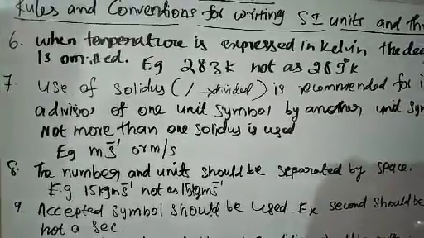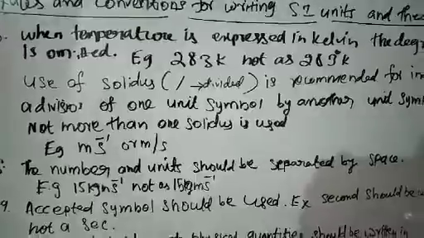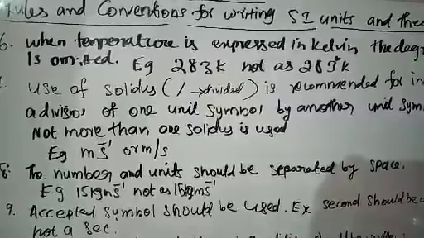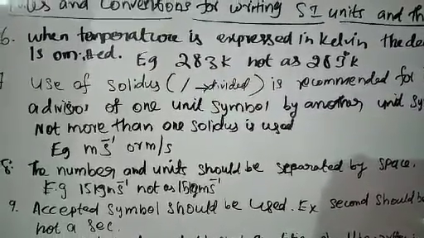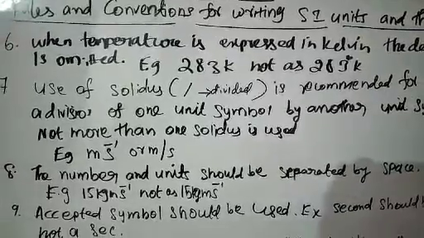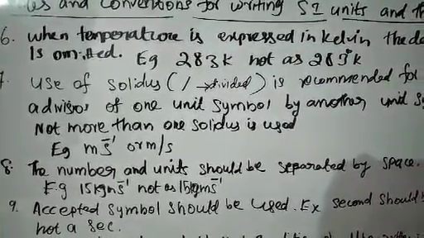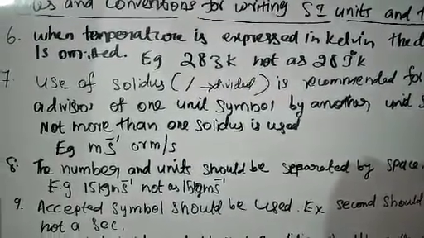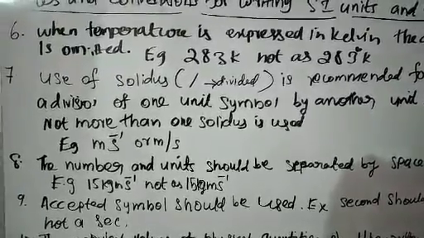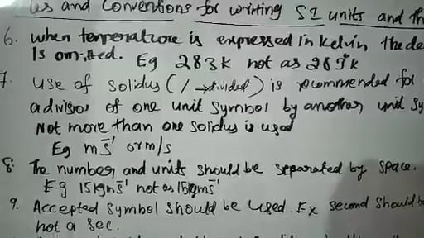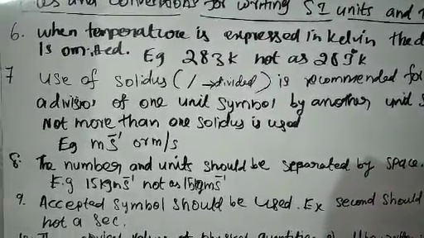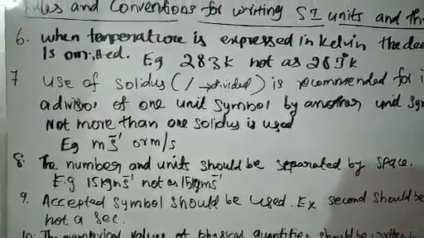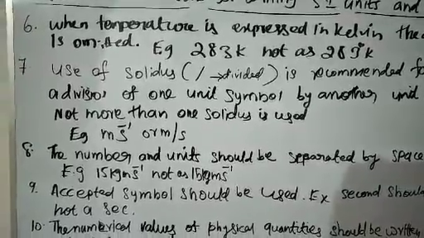7th rule, use of solidus. A solidus indicates division. While we are writing one unit and another unit, in between the two units use only one division. It should not be used more than once. Example, m s inverse 1, or meter per second. Here, between meter and second, we used only one division. So while writing one unit and another unit, between them you should use only one solidus or division, and should not use more than one.